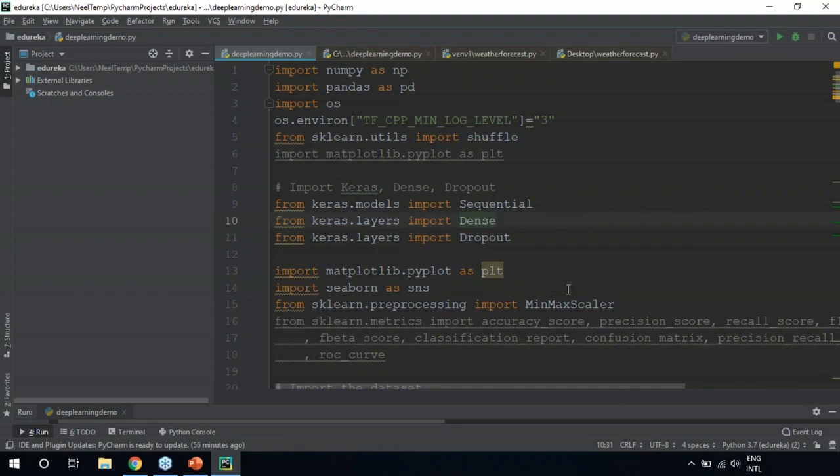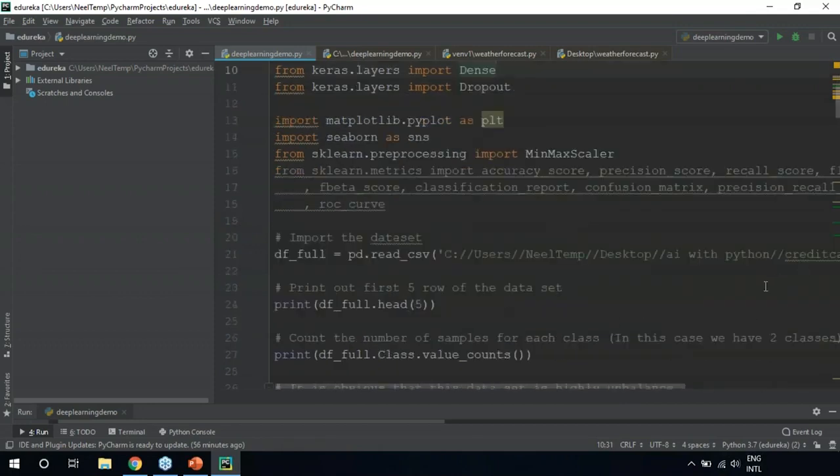Now, before that, let me just tell you something about our data set. The data set contains transactions made by credit cards in September 2013 by European cardholders. This data set presents transactions that occurred in 2 days, where we have 492 frauds out of approximately 285,000 transactions. The data set is quite unbalanced. The positive class, basically the fraudulent class, accounts for 0.172%.